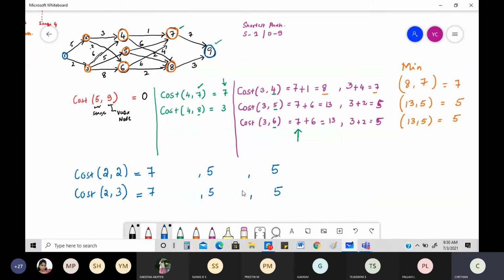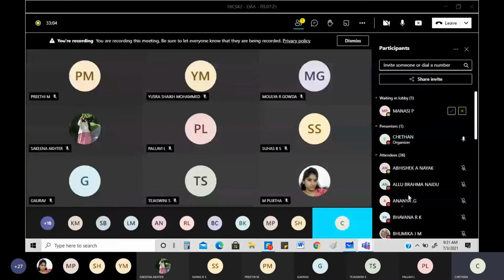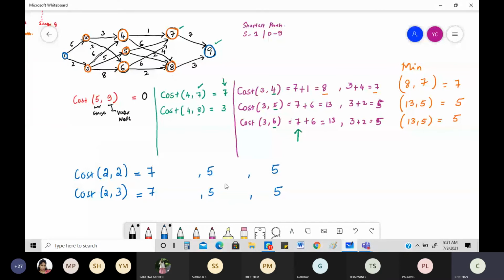So what is the next meaning? The next meaning is very simple now. Okay, what you're trying to figure out now will be very simple, just like how you did in the previous step. Okay, see, again I'm going to tell what you need to see. Go for node 2. Node 2 is right here. From node 2, what is the value that 7? Where did you get this 7? This 7 is for node 4.